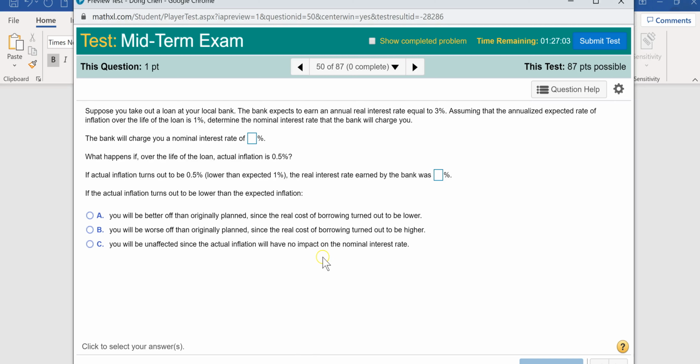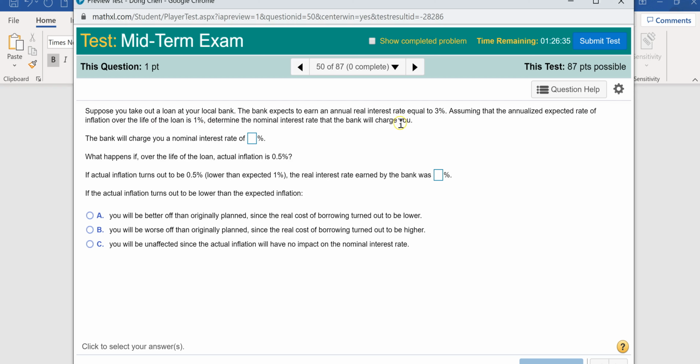This is question number 26, one version of 26 on the midterm exam. Suppose you take out a loan at your local bank. The bank expects to earn an annual real interest rate equal to 3%. Assuming that the annualized expected rate of inflation over the life of the loan is 1%, determine the nominal interest rate that the bank will charge you.